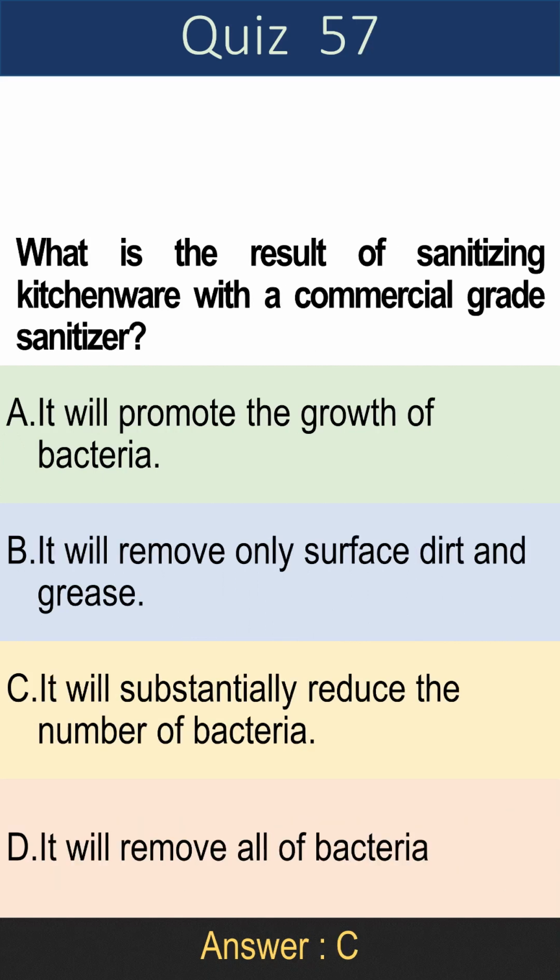Question 57. What is the result of sanitizing kitchenware with a commercial-grade sanitizer? A. It will promote the growth of bacteria. B. It will remove only surface dirt and grease. C. It will substantially reduce the number of bacteria. D. It will remove all bacteria. Answer is C. It will substantially reduce the number of bacteria.